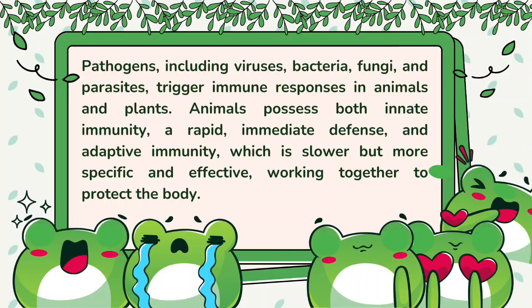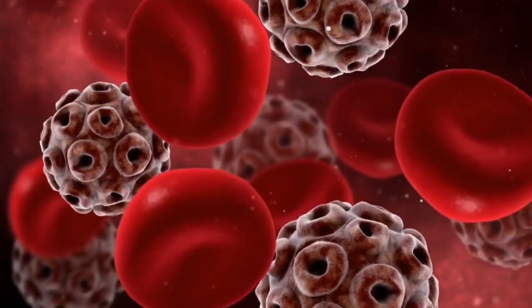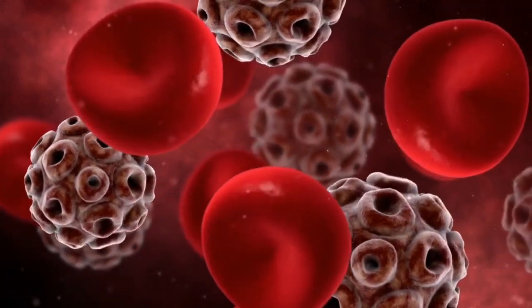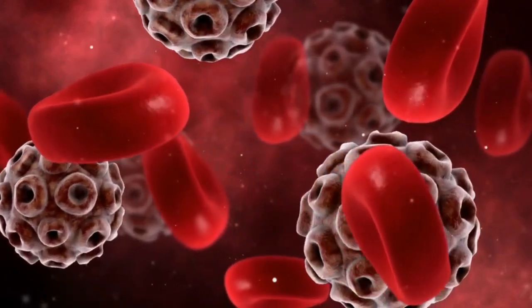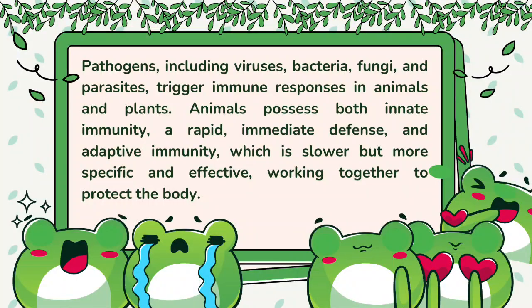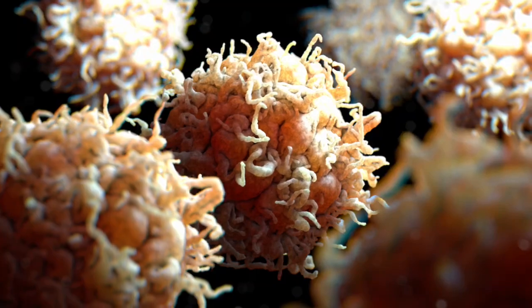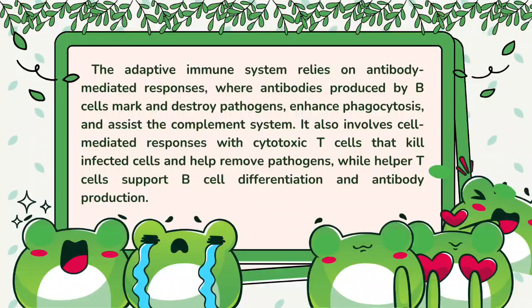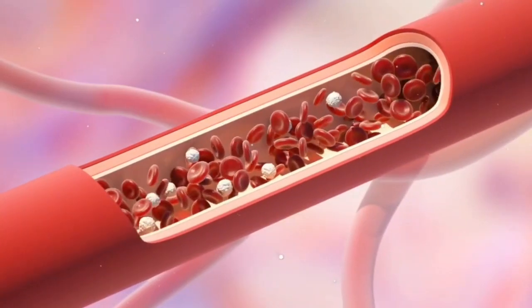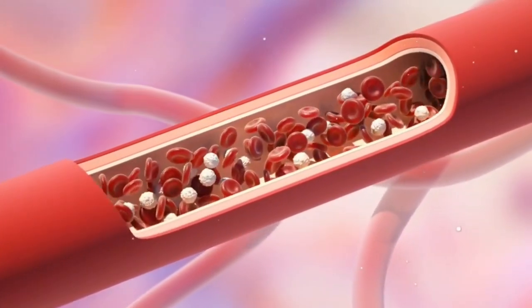Pathogens including viruses, bacteria, fungi, and parasites trigger immune responses in animals and plants. Animals possess both innate immunity, a rapid immediate defense, and adaptive immunity, which is slower but more specific and effective, working together to protect the body. The adaptive immune system uses antibodies from B cells to destroy invaders, while T cells kill infected cells and help make more antibodies. It's like an army of cells working together to protect you.